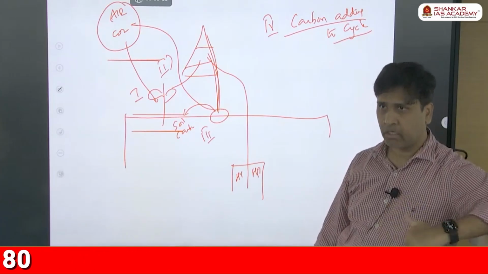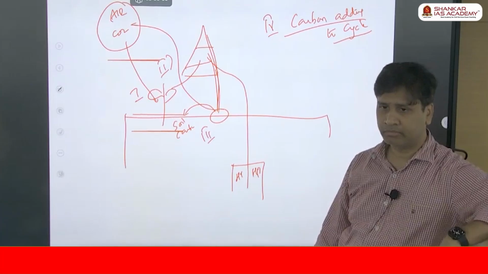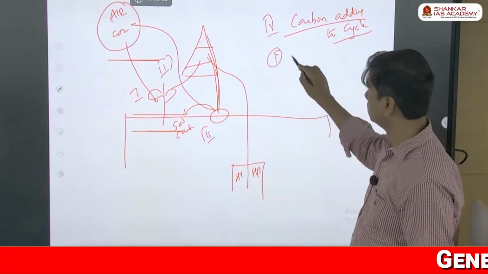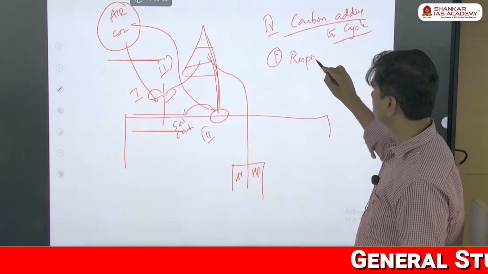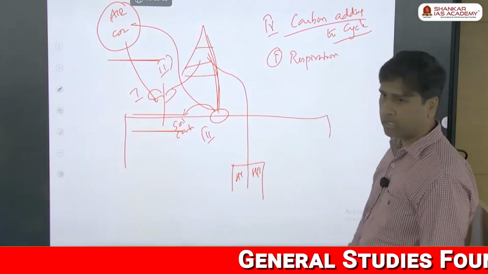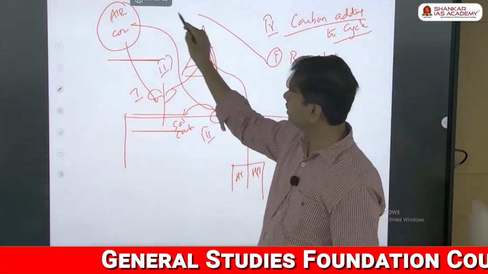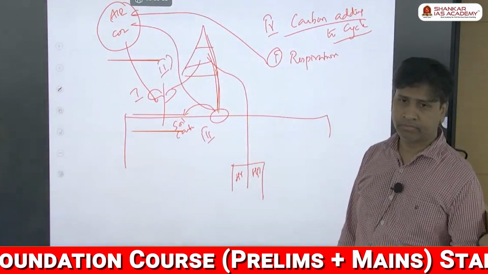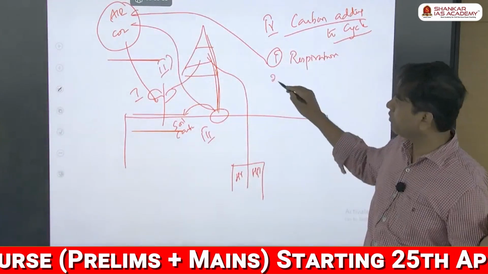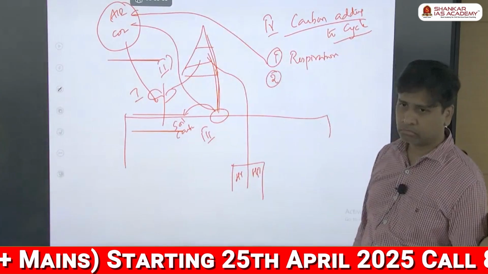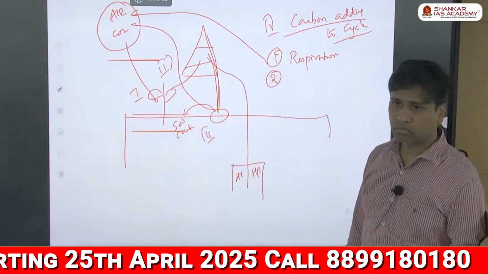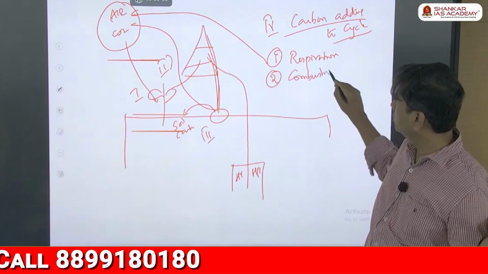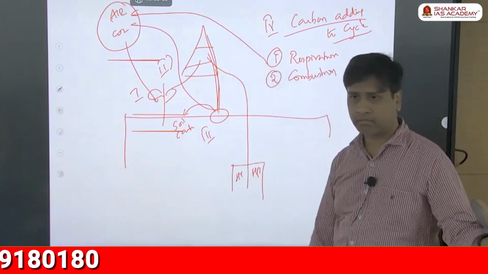Is there any other way the carbon dioxide is added to the air? We respire. Number 1. All organisms respire. So when they respire, carbon dioxide is added to the air. Okay, then any other way the carbon dioxide is added to the air? When you burn plants and animals, combustion, that time the carbon is added to the air.